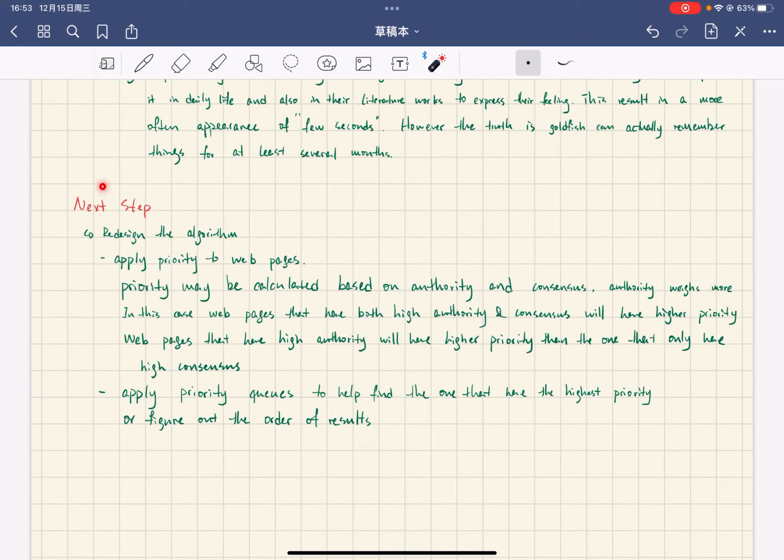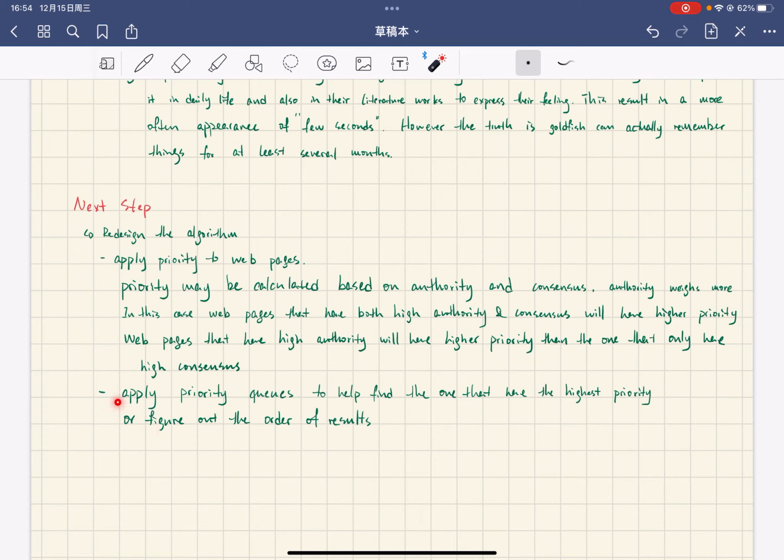Okay, so what I propose as the next step is to redesign the algorithm. Firstly, we can apply priority to the web pages. Priority may be calculated based on authority and consensus. And authority should weigh more because authorities are more likely to get the truth. In this case, web pages that have both high authority and consensus will have higher priority. And web pages that have high authority will have higher priority than the ones that only have high consensus.